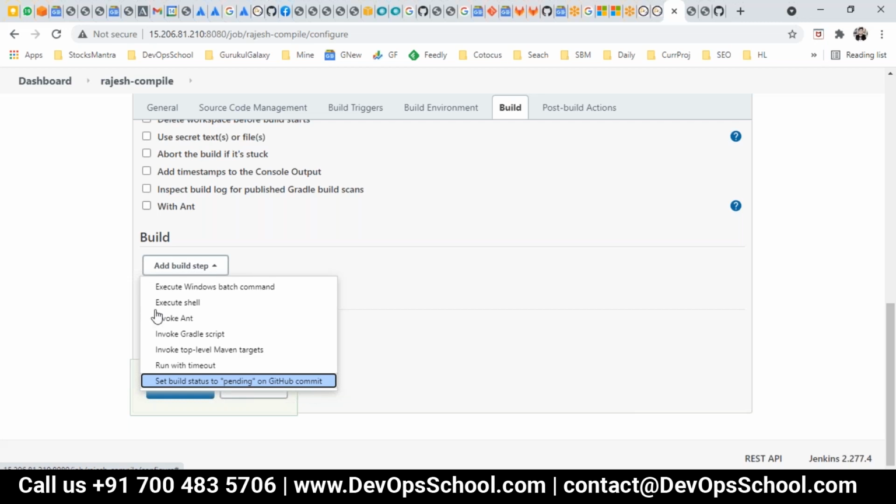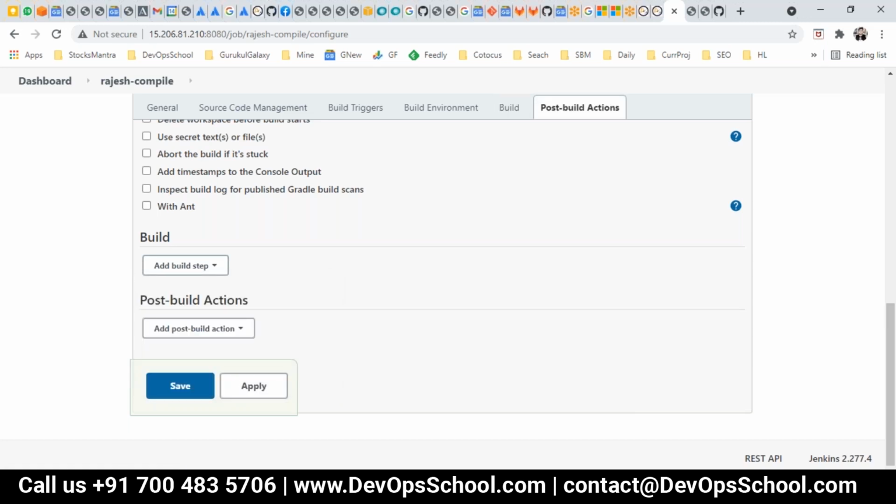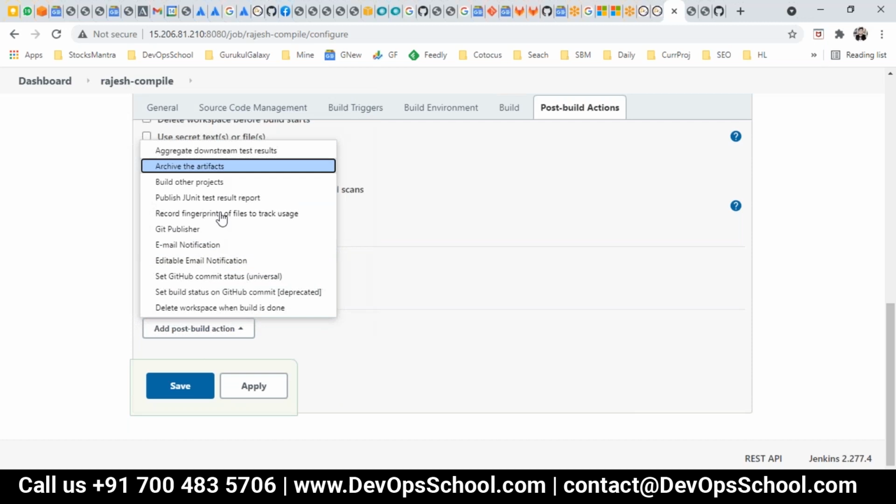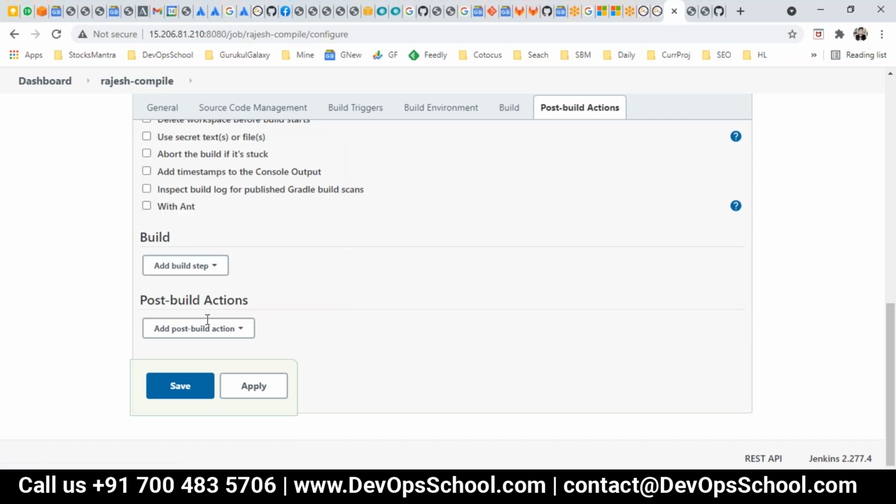Okay, so right now I see here shell scripting, ant scripting, batch scripting, Gradle scripting, Maven scripting. If some of the things are not there, install plugin. Very simple. And post build what you want to do. So these are some of the things which you have. More you want more feature, install the plugin. Simple concept.